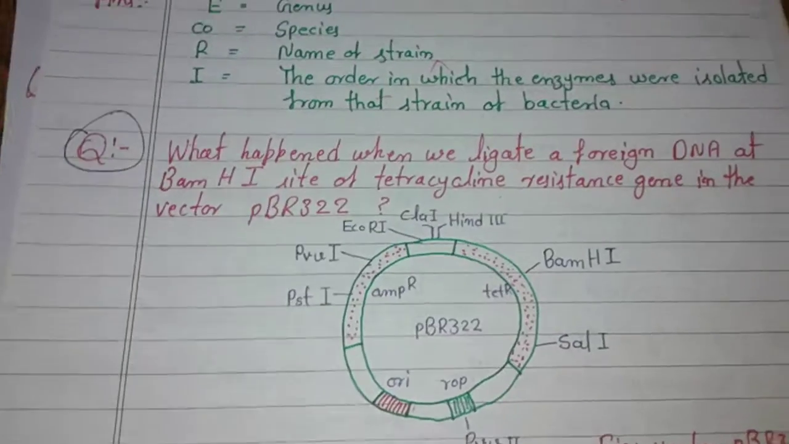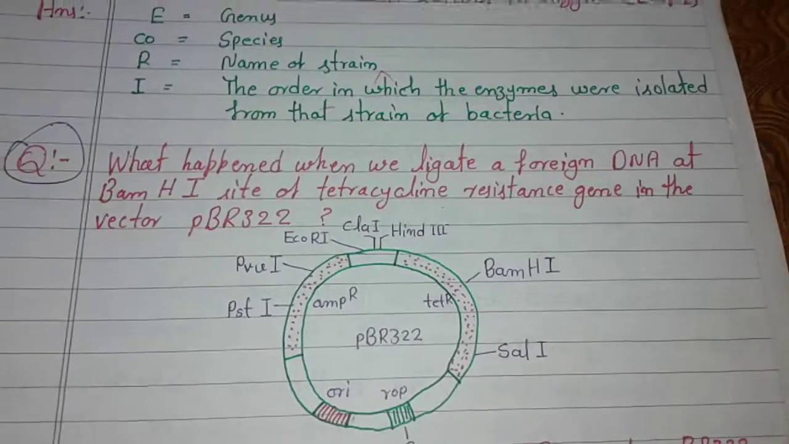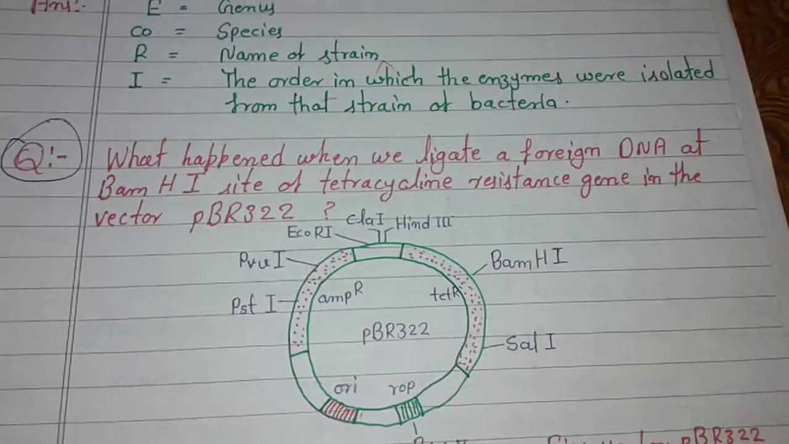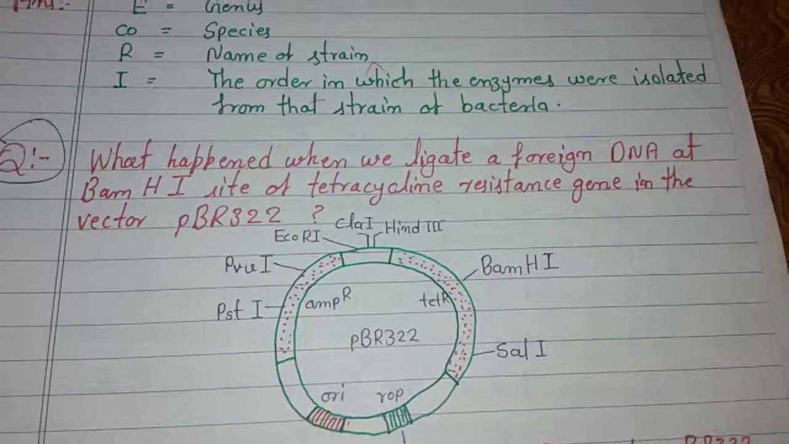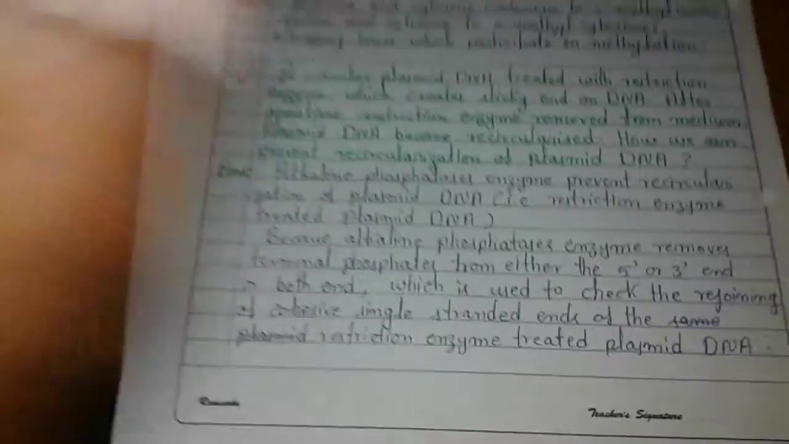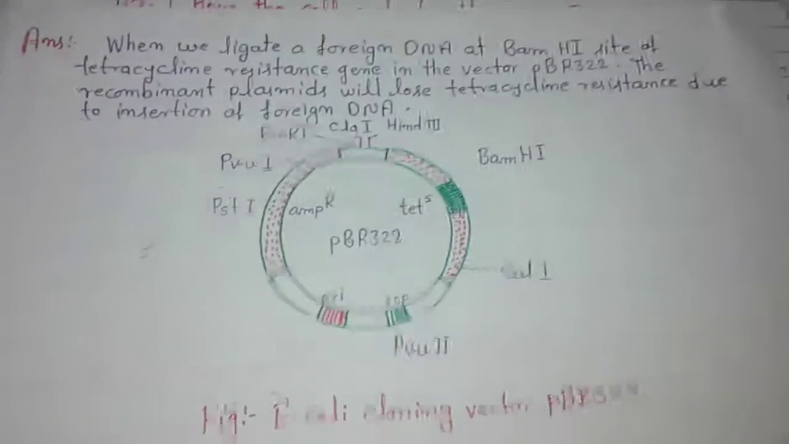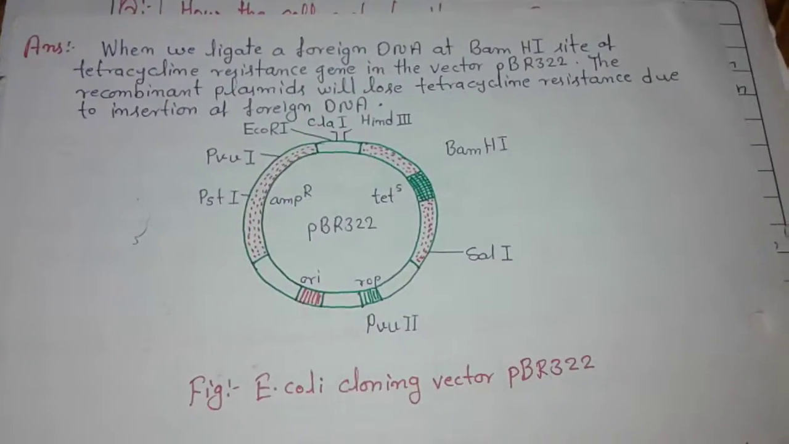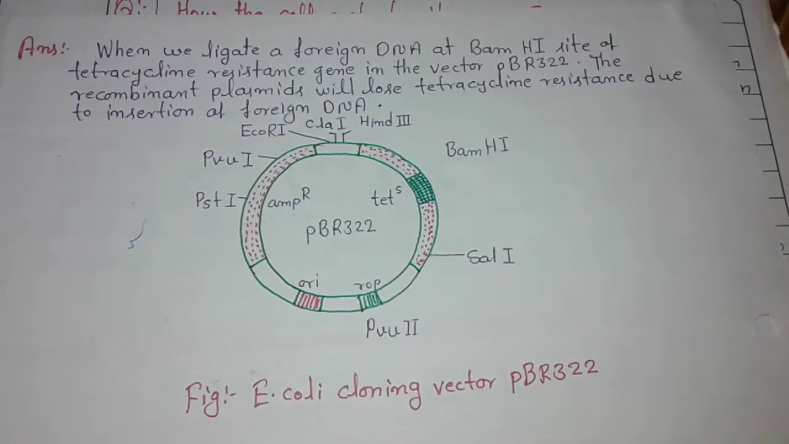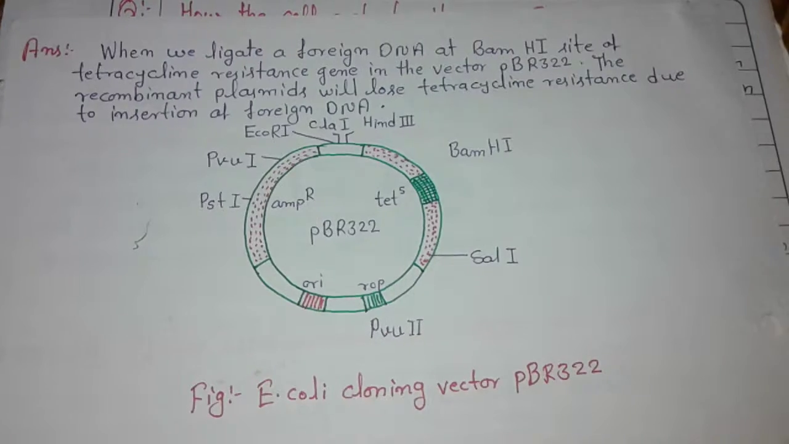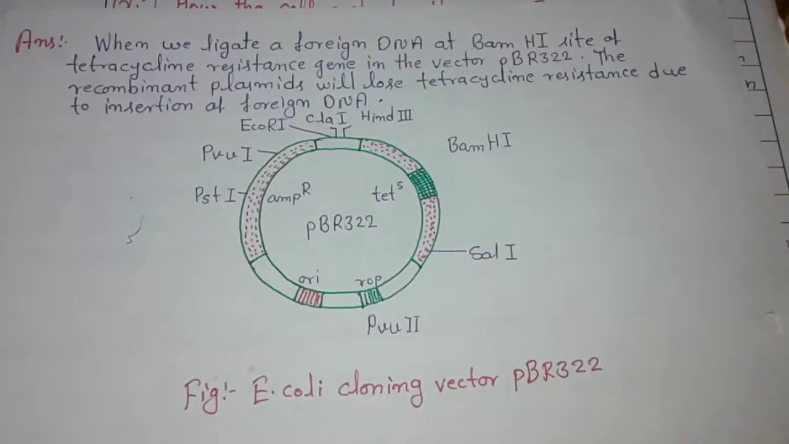What happens when we ligate foreign DNA at the BamHI site of the tetracycline resistance gene of the vector pBR322? Your answer: when we ligate the foreign DNA at the BamHI site, the tetracycline resistance gene of the vector will be lost.